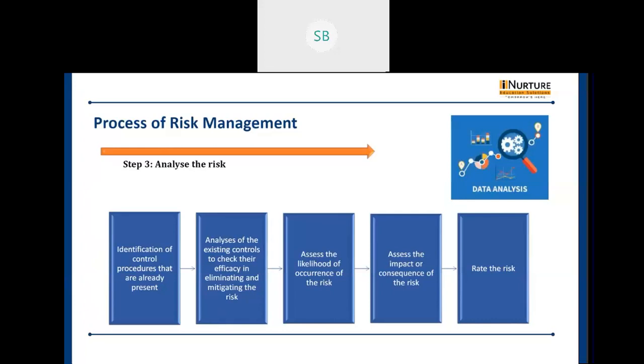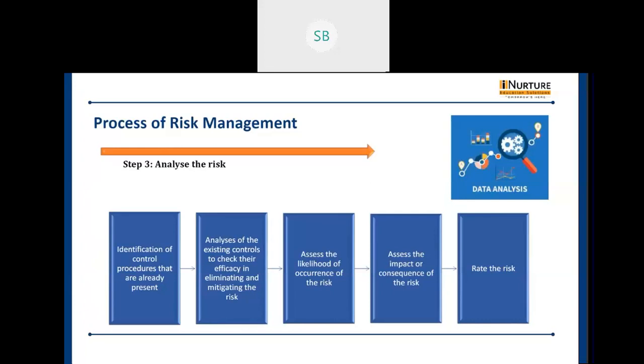So basically, the existing procedures followed in the organization. Organizations have several procedures, and whatever procedures already exist in the organization need to be identified, right? They first have to find out what procedures are being followed that can possibly help mitigate and eliminate the risk. If it is not possible to completely eliminate it, we can at least try to reduce its impact.